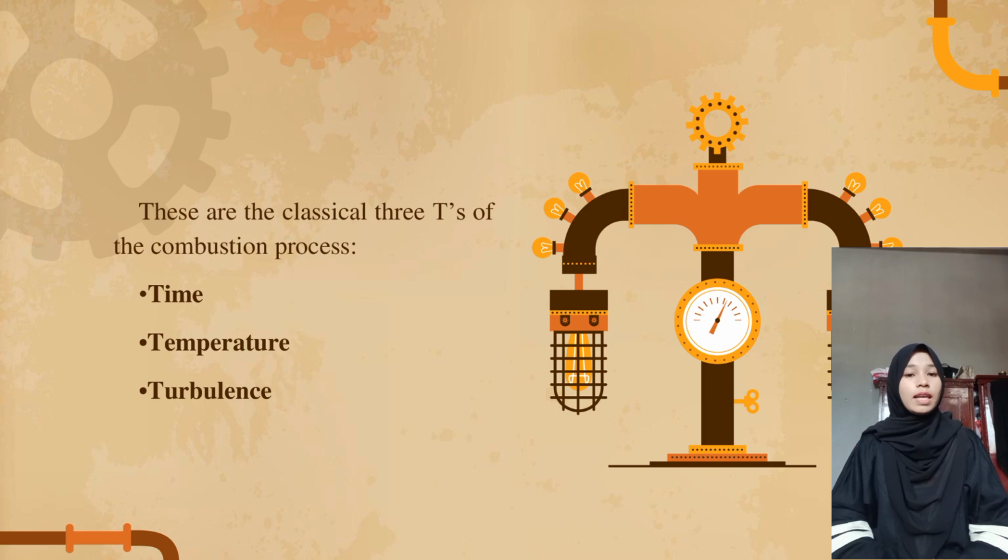The first one, time: the smelt burning time. The second, temperature: the temperature required to change the liquor to smelt. And the last one, turbulence or air. The faster it is, the faster the reaction will be.